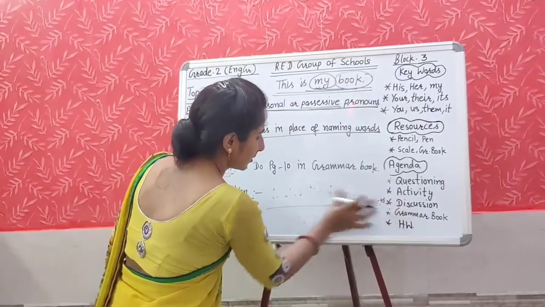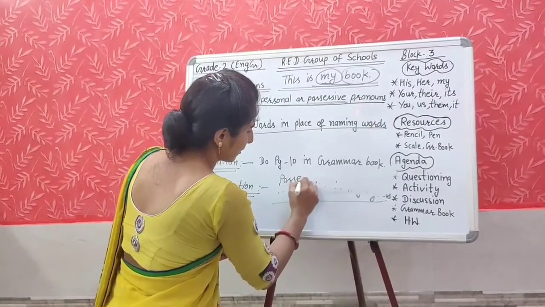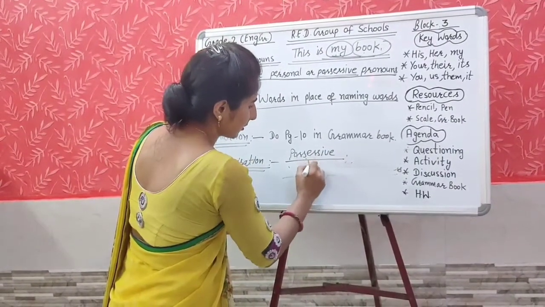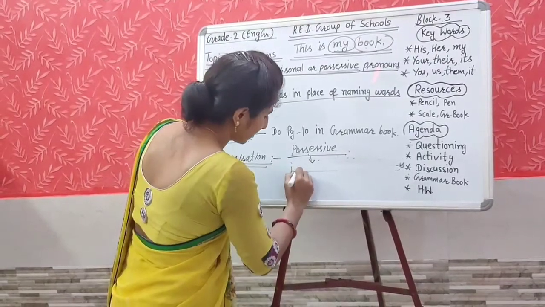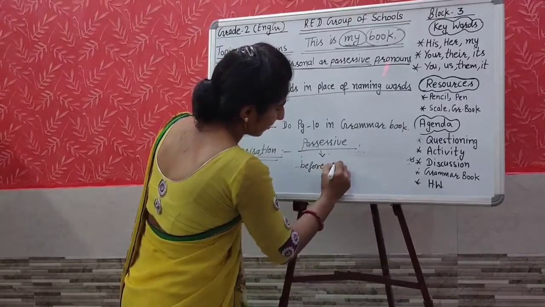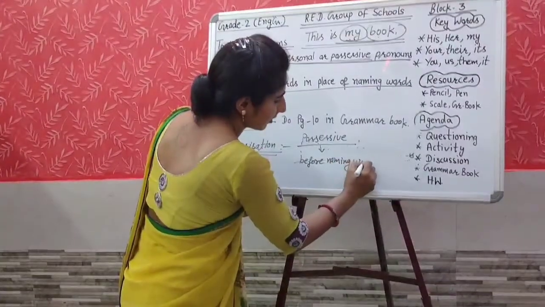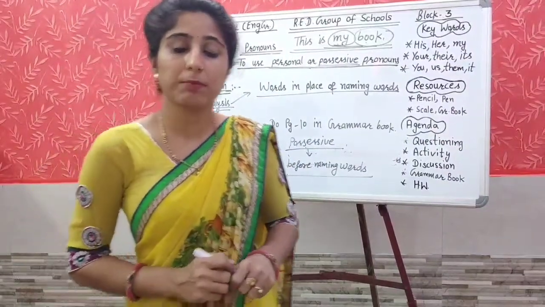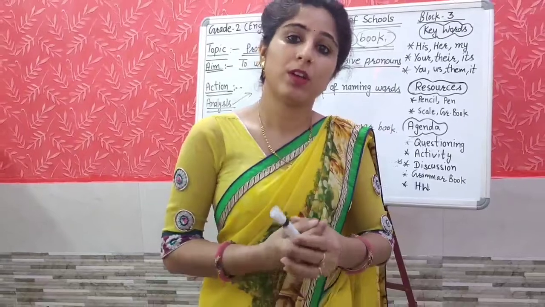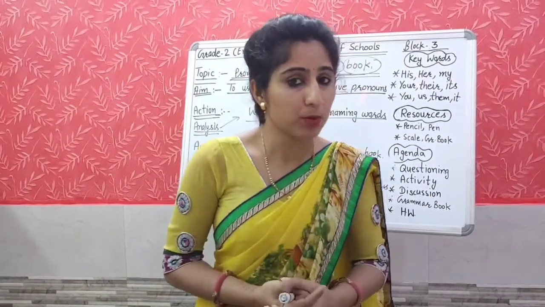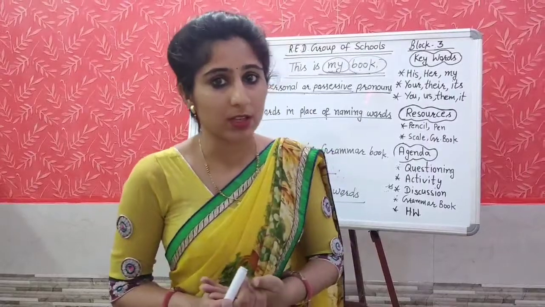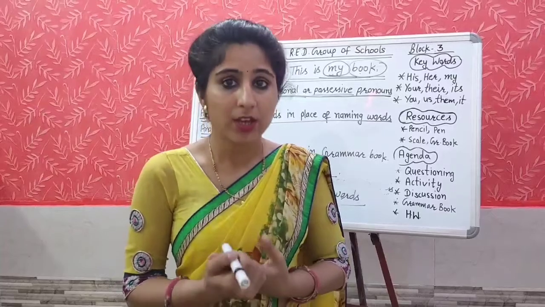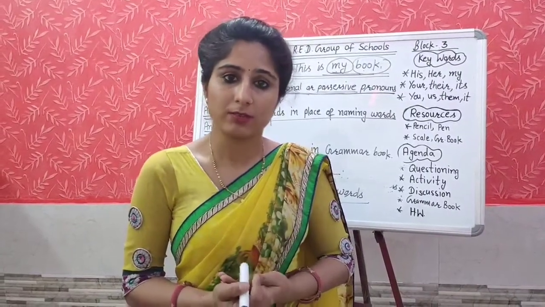Possessive pronouns we use before the naming words. Before naming words. कहाँ यूज करते हैं हम possessive pronoun का? Before naming words. And personal pronoun we use in the beginning of the sentence in place of nouns. Personal pronoun का यूज हम nouns के place पे करते हैं. And we are using personal pronoun in the beginning of the sentence, like he, she, it, we, you, they.